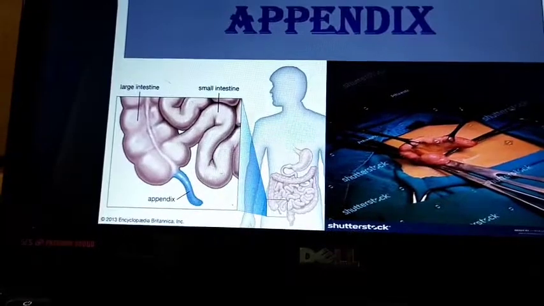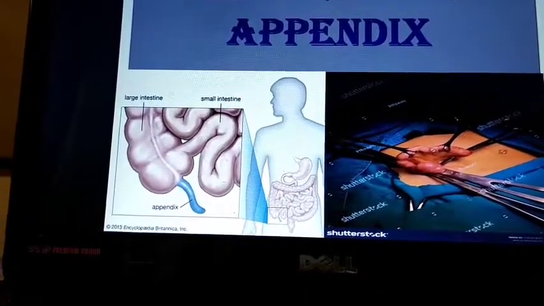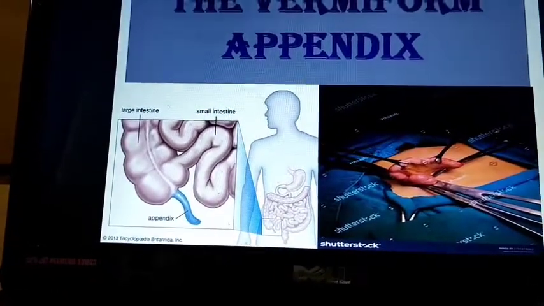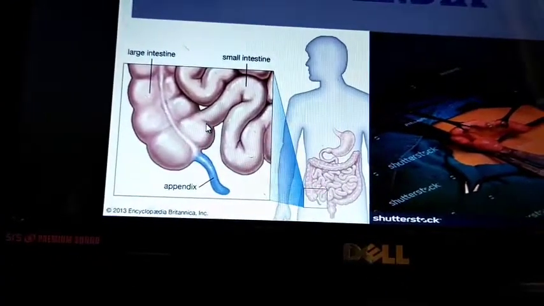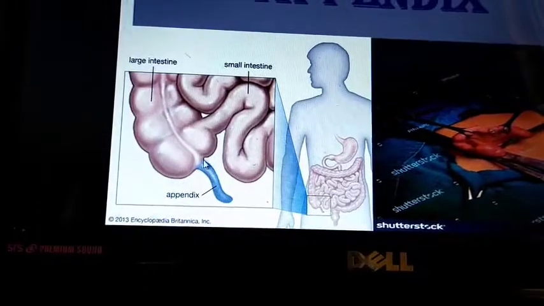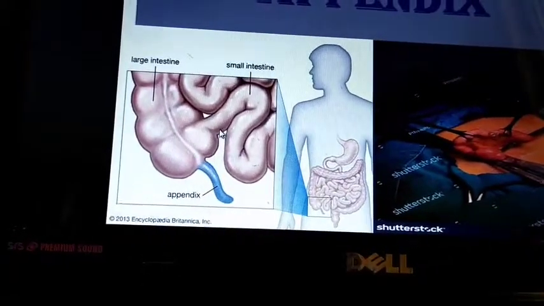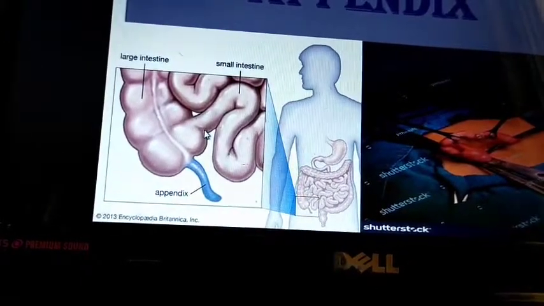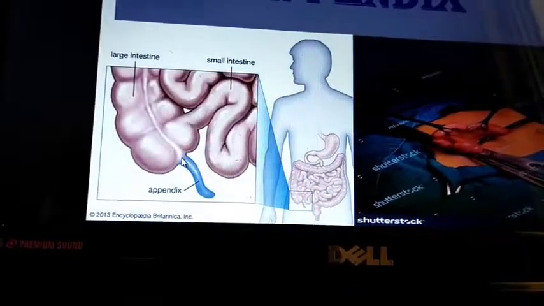Now we can go to the site of the appendix. Usually the appendix sits at the junction of the small intestine and large intestine. If you go just 2 cm below the ileocecal junction, you can find the appendix. Here is the base of the appendix.